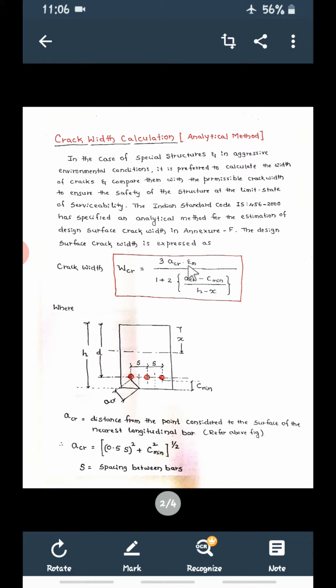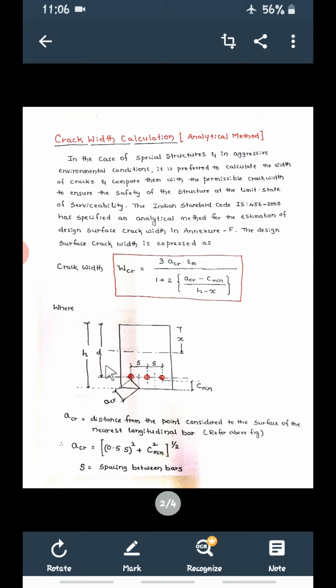We have marked these elements here. This is the cross section of the beam. This is the width of the beam. Then this is the overall depth, capital D. Now here, in crack width calculation, we are going to show this as a small h. So small h is nothing but capital D, that is the overall depth of the beam. What is small d? It is the effective depth, from the top to the center of reinforcement. This is the overall depth. This is the neutral axis depth.